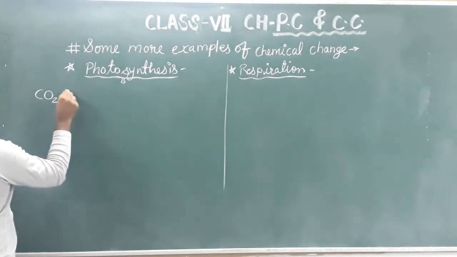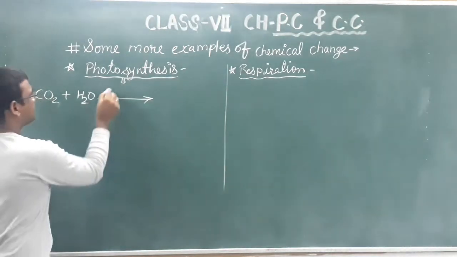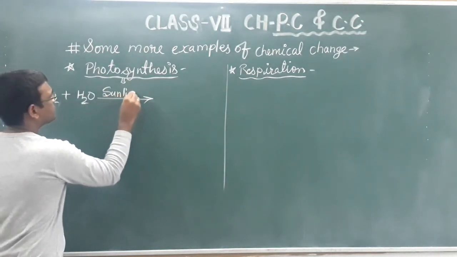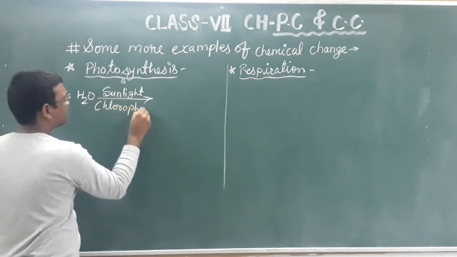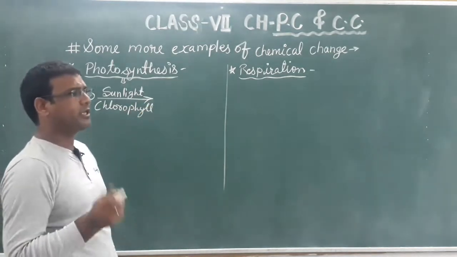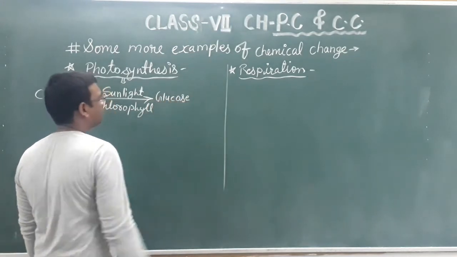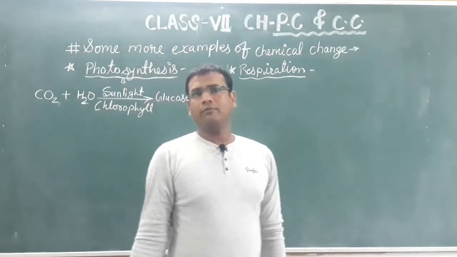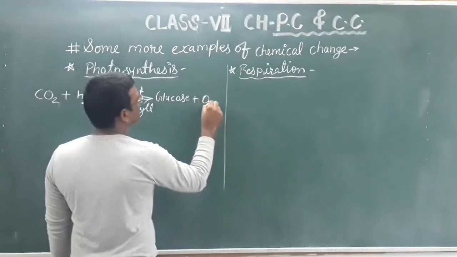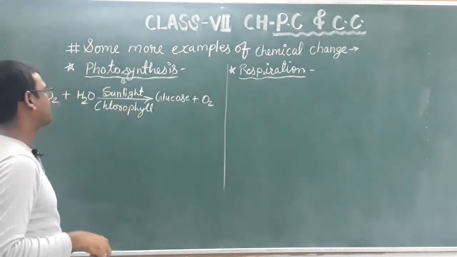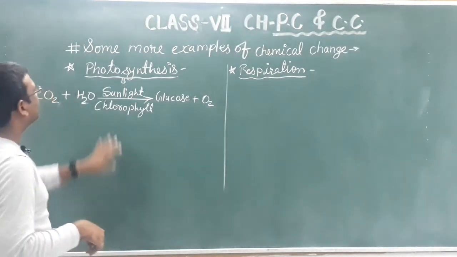CO2, that is carbon dioxide gas, then H2O is water, and then in presence of sunlight, which is also required in the process of photosynthesis, then chlorophyll, that is present in green parts of the plant, then they form glucose. I am not writing the formula of glucose here because this is not the right time to learn it, and along with glucose, oxygen is also prepared in this process. So this is the change which is taking place during photosynthesis.